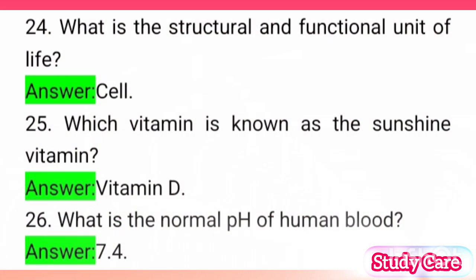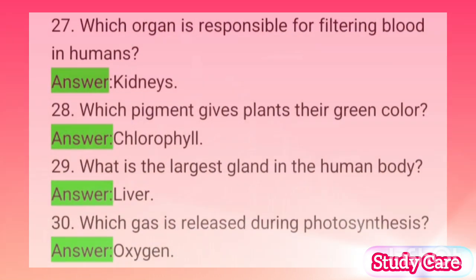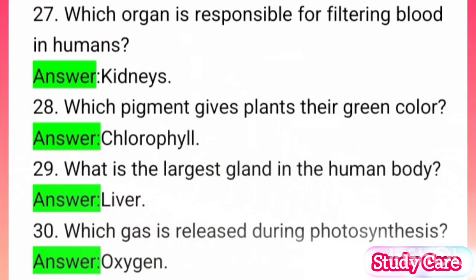25. Which vitamin is known as the sunshine vitamin? Answer: vitamin D. 26. What is the normal pH of human blood? Answer: 7.4. 27. Which organ is responsible for filtering blood in humans? Answer: kidneys. 28. Which pigment gives plants their green color? Answer: chlorophyll.